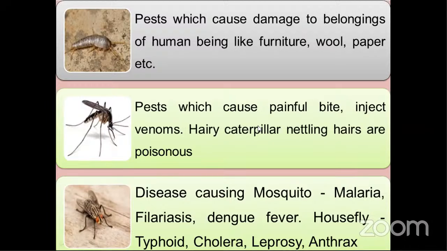Next, dengue fever is transmitted by Aedes. Next, houseflies. They can transmit typhoid and cholera. They do not cause these diseases; they just act as vectors. That's why we want to clean our surroundings and keep them clean.